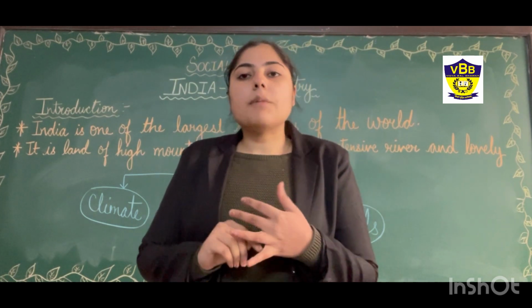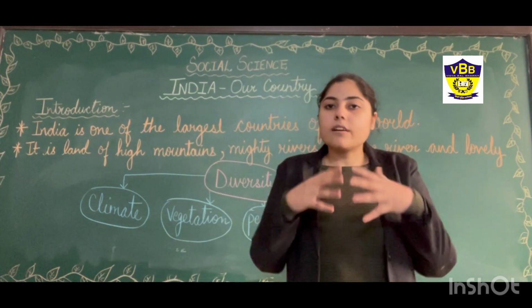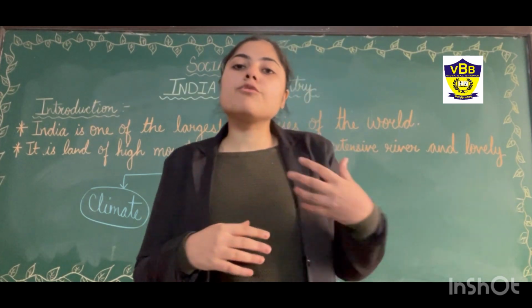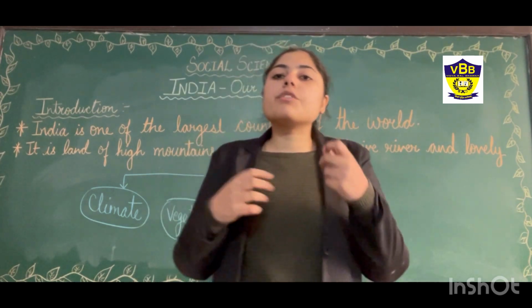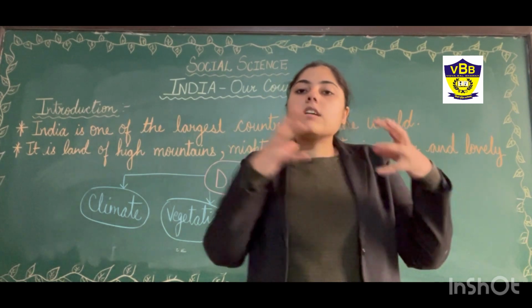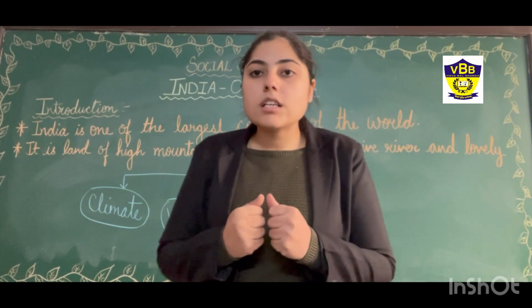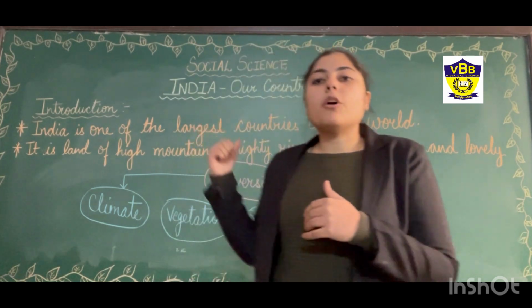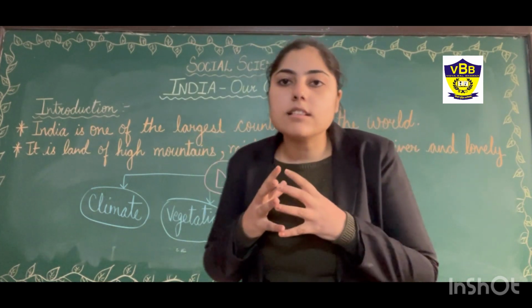Then we studied about our globe, our earth, where we studied about longitudes and latitudes. Then we saw how there is a different time in other countries, right? So today, now we are going to study about our country, India.